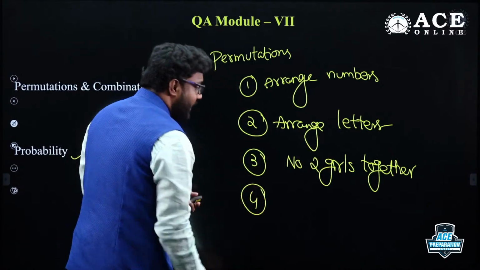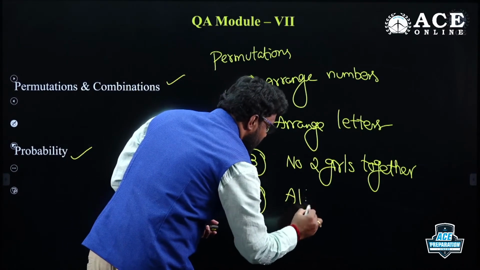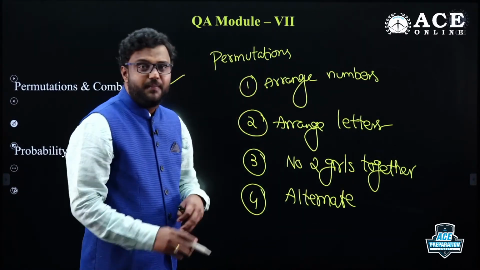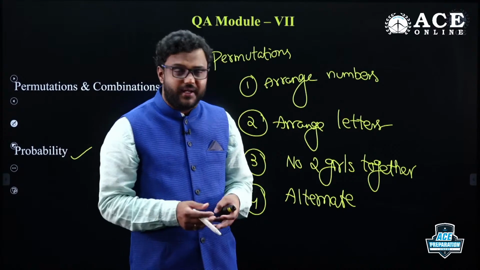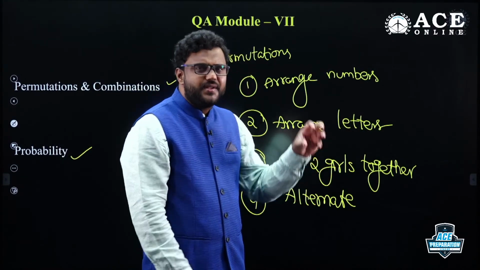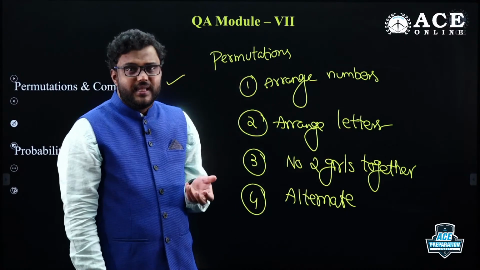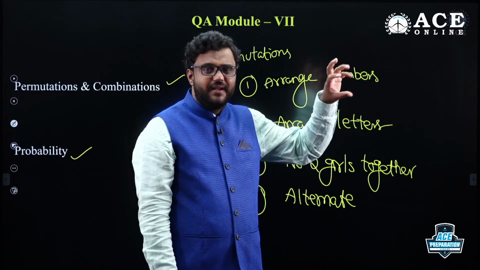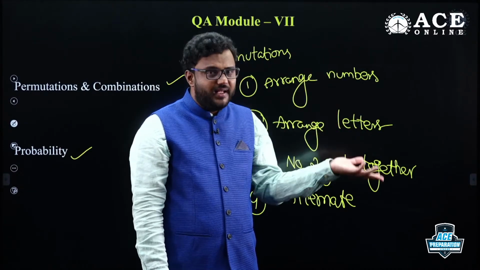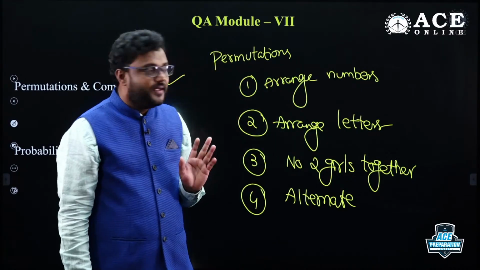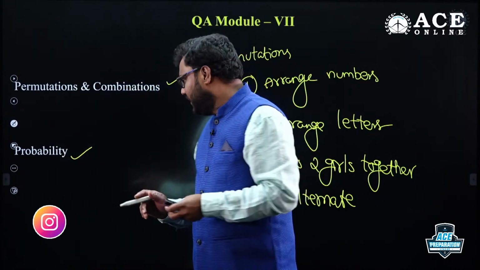And yes, they can ask you regarding alternate arrangement: boys and girls sitting in an alternate way. They can ask related to alternate, no two girls together, arranging the letters of the given word. They can tell you to start with a consonant and end with a vowel, or end with a vowel and start with any letter. They can ask a different set of questions, accommodation related, and there are a lot.